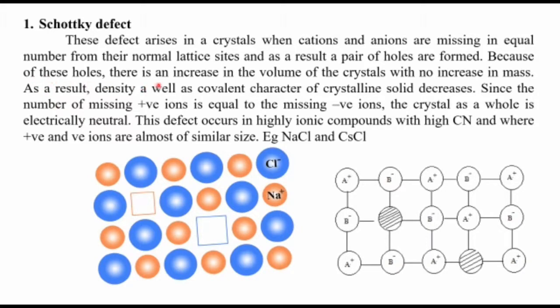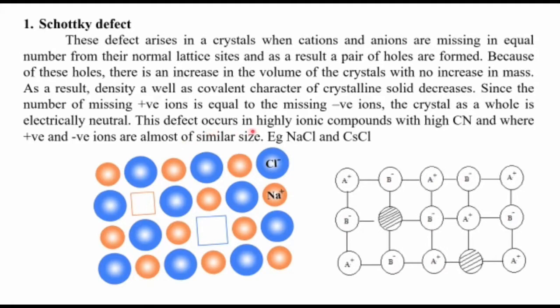Because of these holes, there is an increase in the volume of the crystal with no increase in mass. Therefore, the density of this crystalline solid decreases, because the mass does not increase while the volume increases. Mass by volume is the density. So density decreases due to Schottky defect. Since the missing positive and negative ions are equal in number, the crystal as a whole is electrically neutral, because a pair of holes is formed.